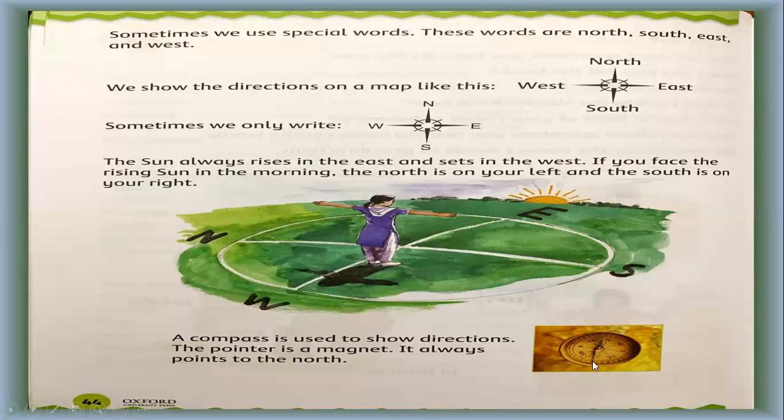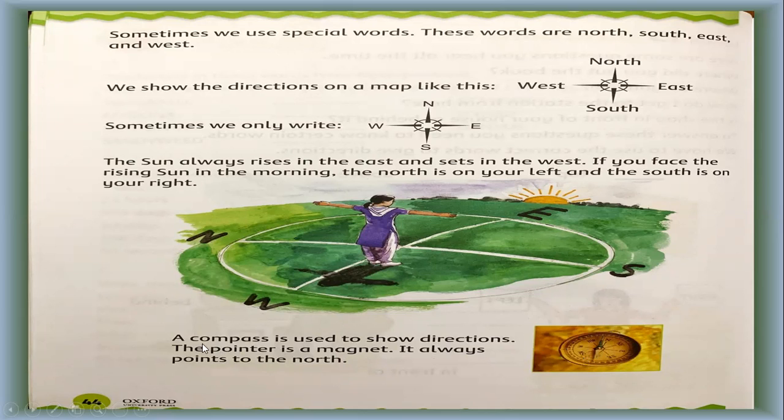Opposite of north is south, and on the left side is west, and there is east. So this device is used to find out the directions. You can say a compass is a device that indicates directions.